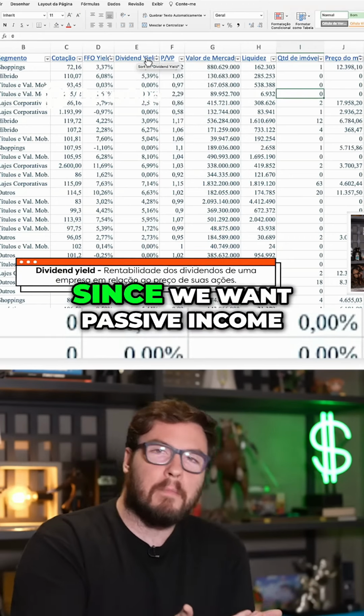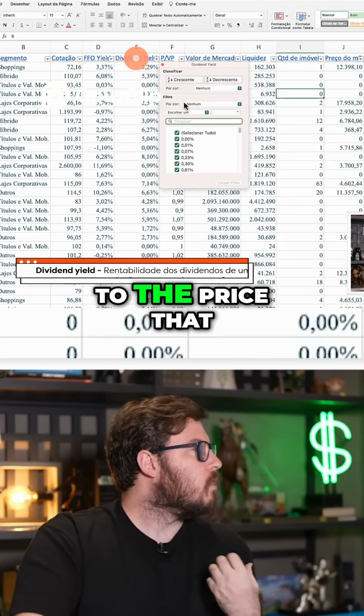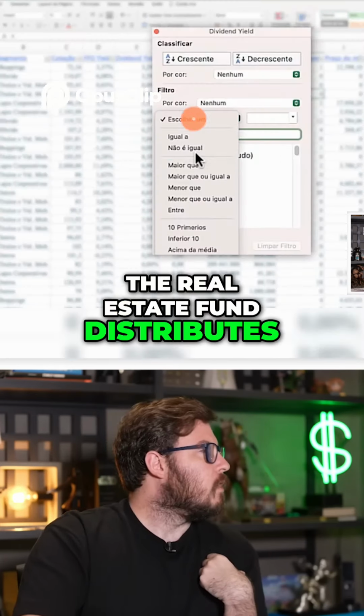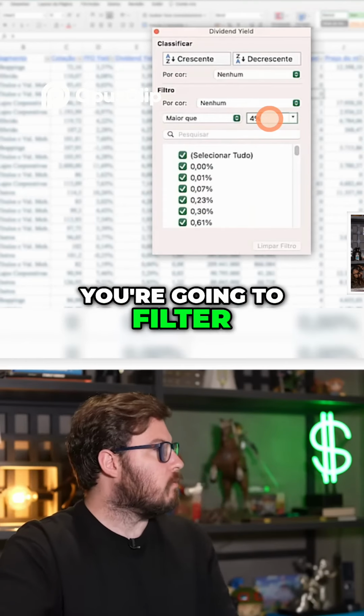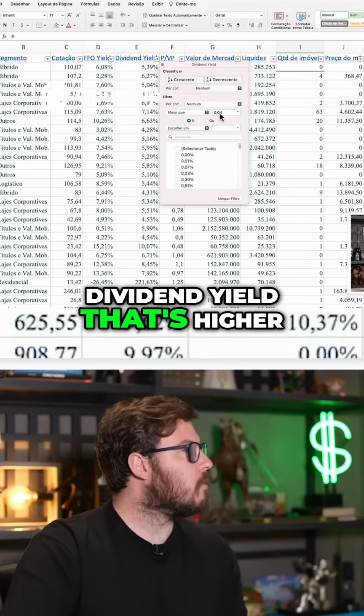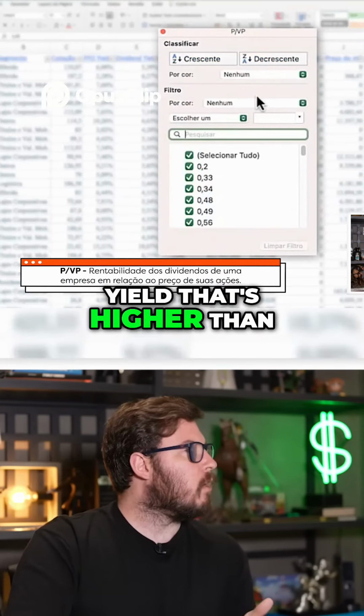To begin with, since we want passive income, the dividend yield is the ratio of dividends to the price that the real estate fund distributes. You want a high dividend yield. So what are you going to do here? You're going to filter. So I want a dividend yield that's higher than 4%, for example.